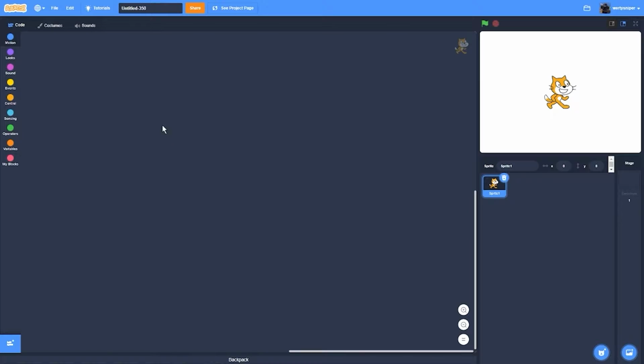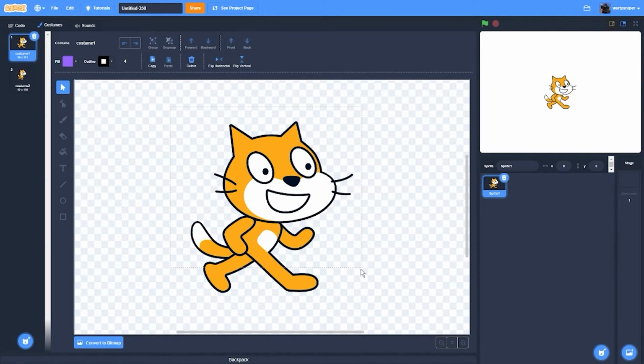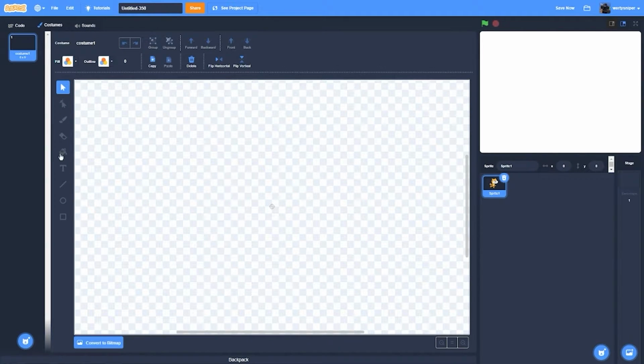Hi guys, today I'll show you how to replicate rain in Scratch. So the first thing I'll do is remove the Scratch character and then try to make a bluish line.